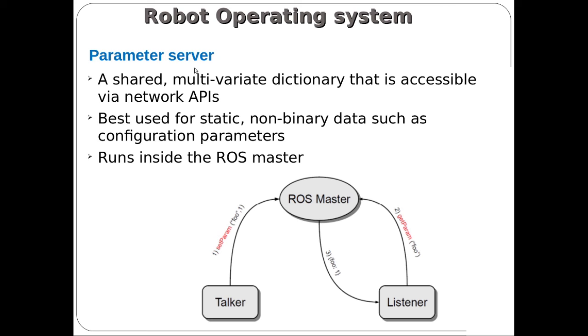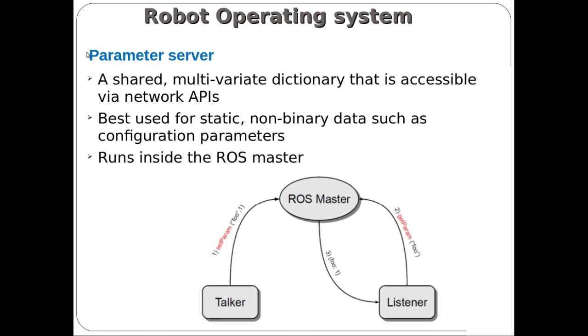So here parameter server is nothing but, whenever the ROS master gets enabled or starts running, the parameter server runs inside the ROS master. It will act as a temporary storage. It will log all the data or information about the topic, node, and everything. Whatever the ROS master does, each and every piece of data is stored inside the parameter server. So parameter server is nothing but backup data, or a storage for all the information provided inside the robotic application. So it is static.